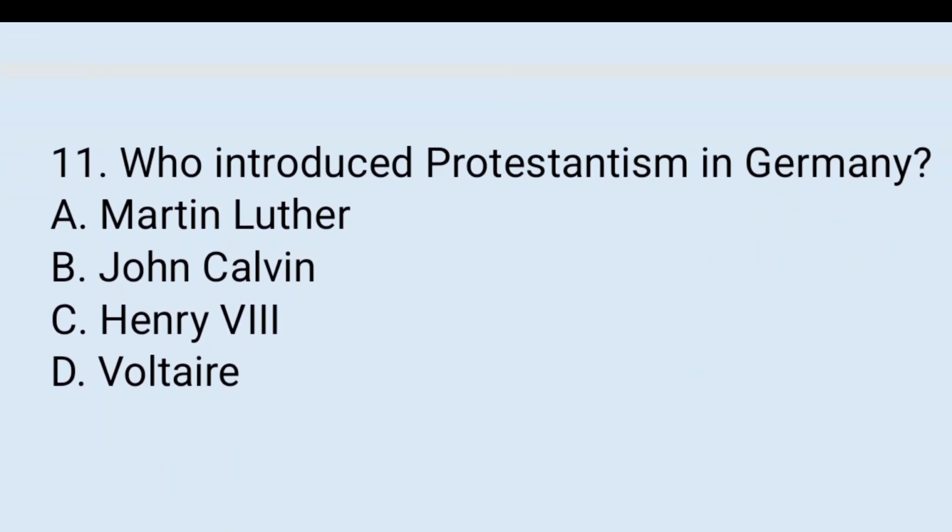Question number 11. Who introduced Protestantism in Germany? A. Martin Luther, B. John Calvin, C. Henry VIII, D. Voltaire. The answer is A. Martin Luther, who became the first reformist of Protestantism. So he established the Lutheran Church, Protestantism in Germany, especially in the northern part of Germany.